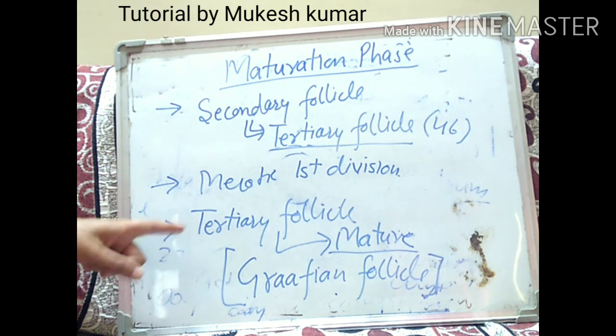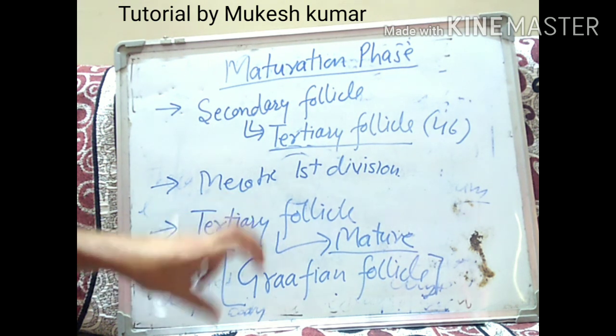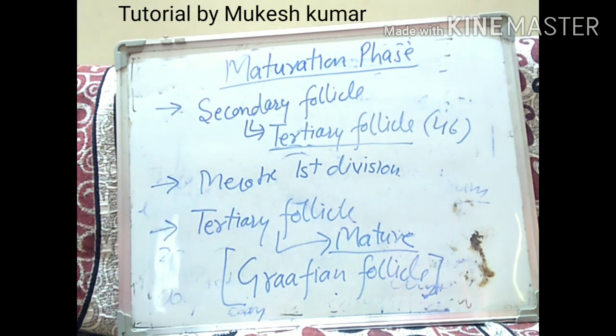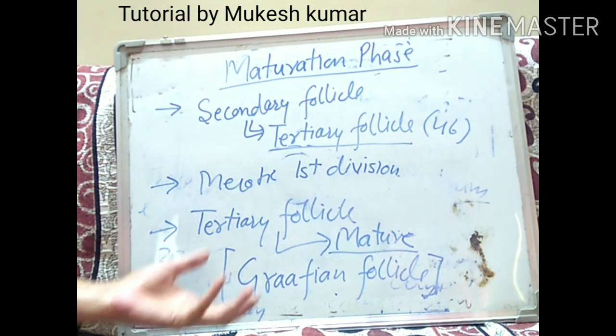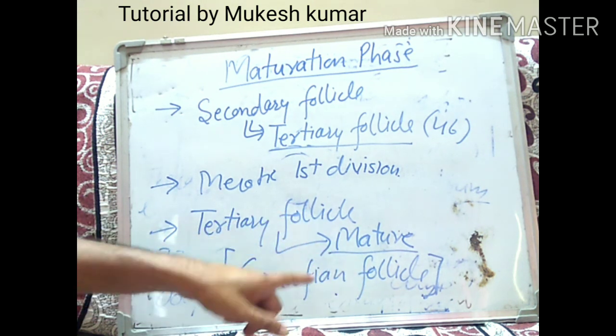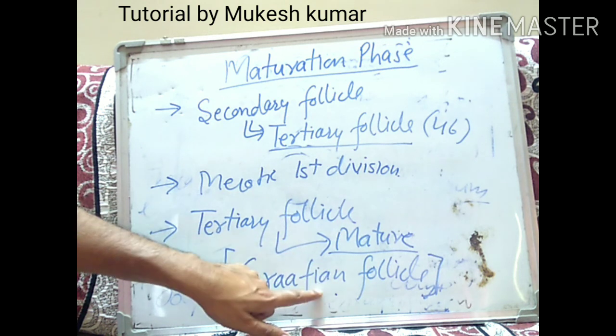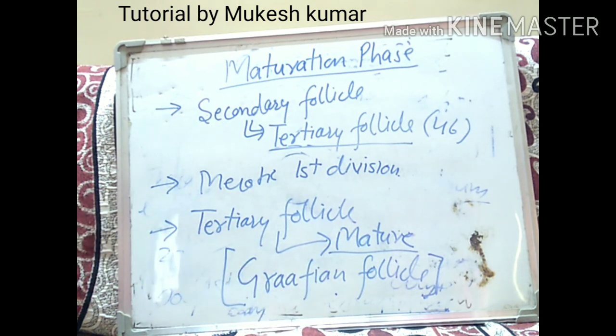The next thing which is happening, this secondary oocyte will be released from the Graafian follicle by the process of ovulation.